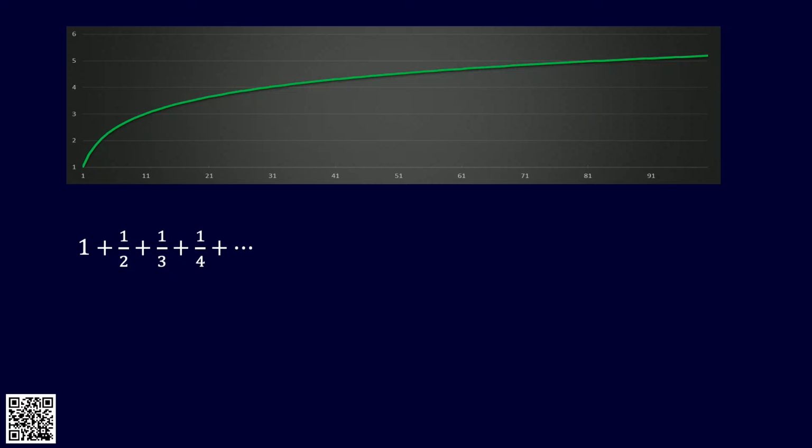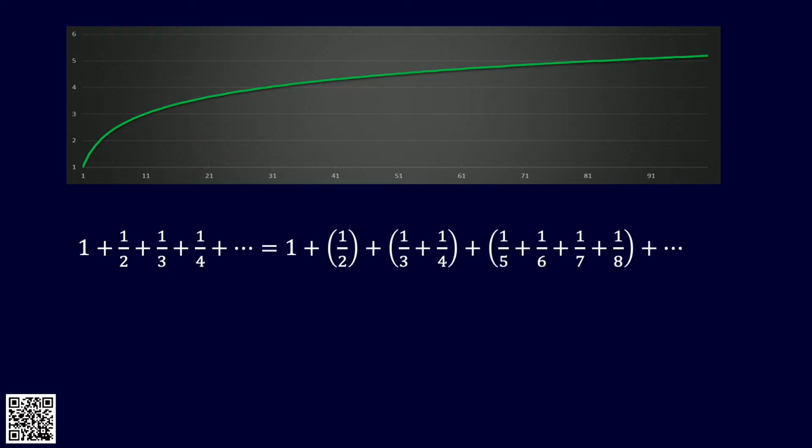But it doesn't. And let me explain why it doesn't. So if we think about this series, we can group the terms. So we've got 1, and then a half, and then we're going to group the next 2 terms, a third and a quarter, then the next 4 terms, up to 1/8, then the next 8 terms, the next 16, and so on and so on.